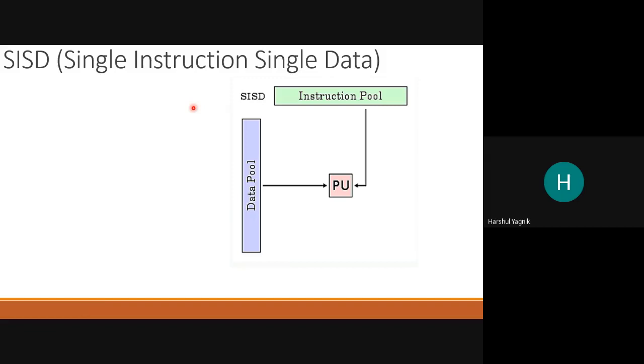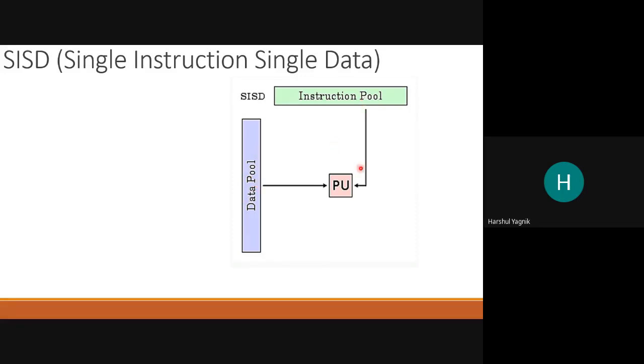So one by one, in the SISD, single instruction, single data stream, the instruction which is pooled by using program counter and instruction register, that is a different system. So that system is shown over here as an instruction pool. And the data using data register, data bus, data memory, that is the data pool.